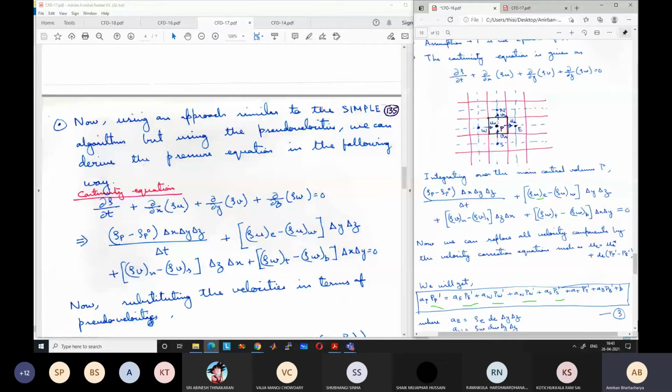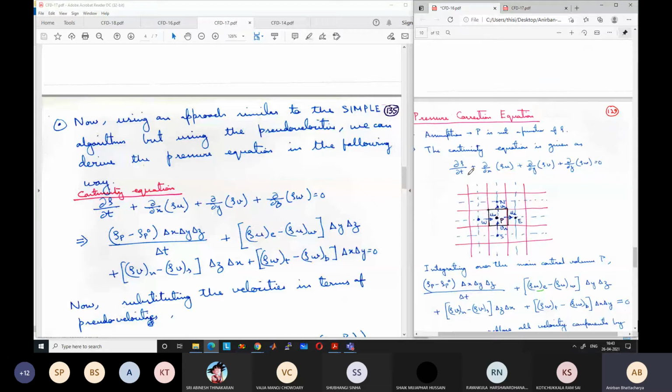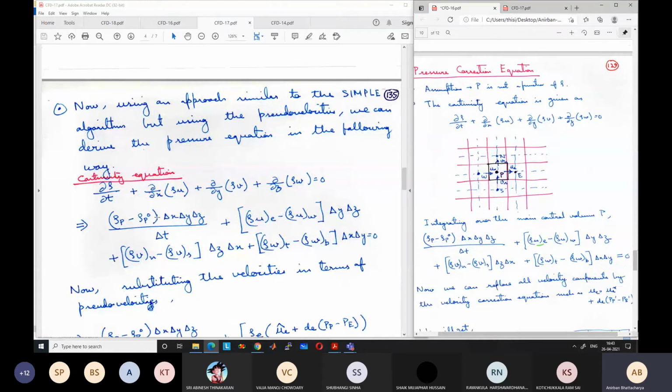So again we can start with the continuity equation, del rho by del t plus del x of rho u plus del y of rho v plus del z of rho w equal to 0, and after integrating we get (rho p minus rho p0) del x del y del z by del t plus (rho u e minus rho u w) del y del z plus (rho v n minus rho v s) del z del x plus (rho w t minus rho w b) del x del y equal to 0.